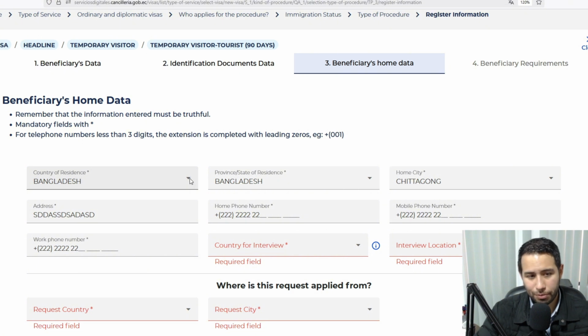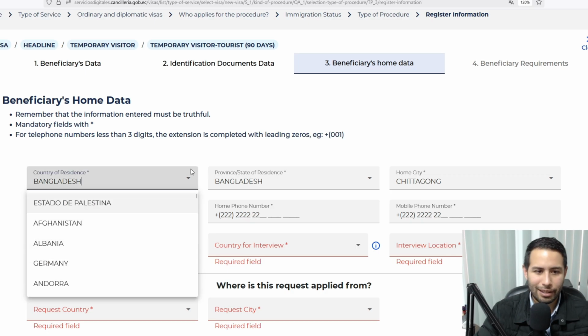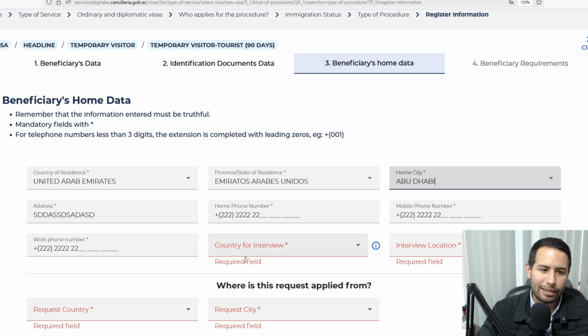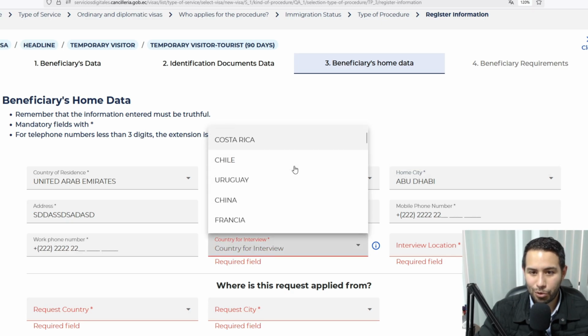But this person could be from Bangladesh living in the United Arab Emirates. Then you would have to put here United Arab Emirates. And for the country for interview, since in the UAE there was not a consulate yet, you had to choose the closest. Well, now it is listed. That's new, because there was not until 2 weeks ago.